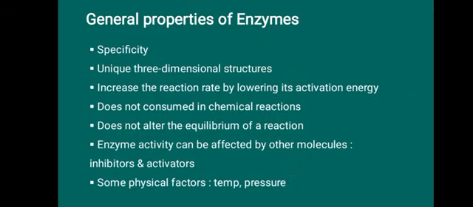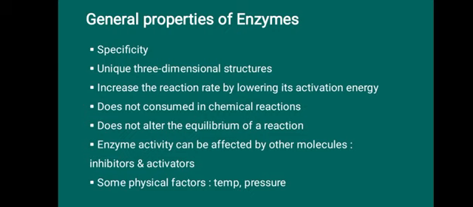Next are some general properties of enzymes. The very first and important property of enzymes is specificity. As we all know, most of the enzymes are proteins, so they are made up of amino acids.